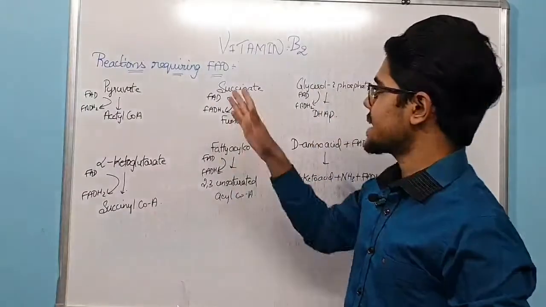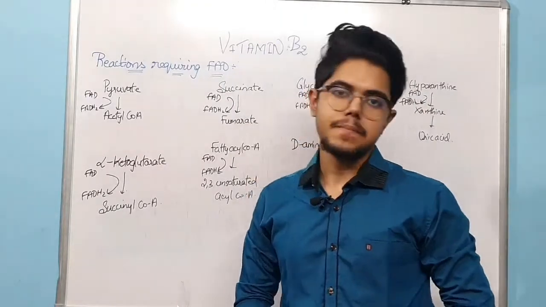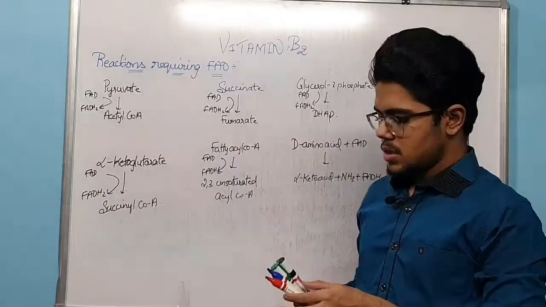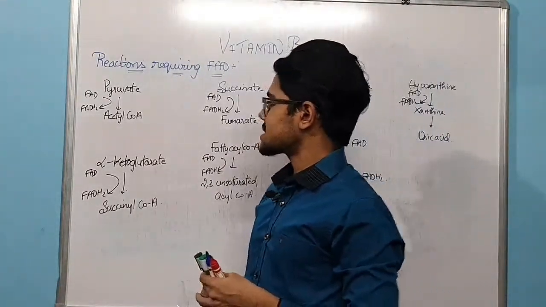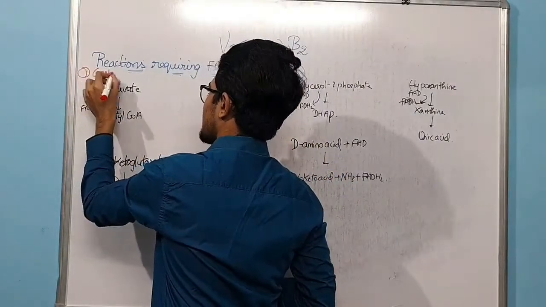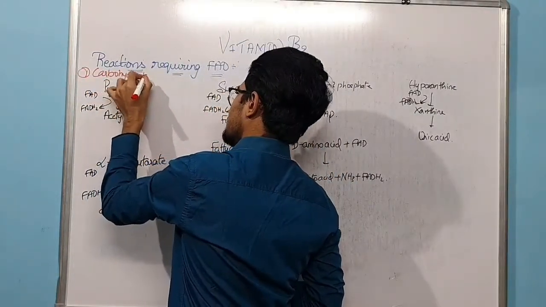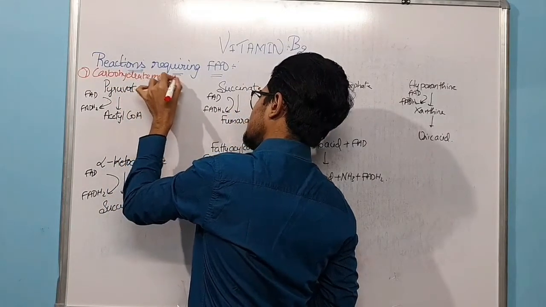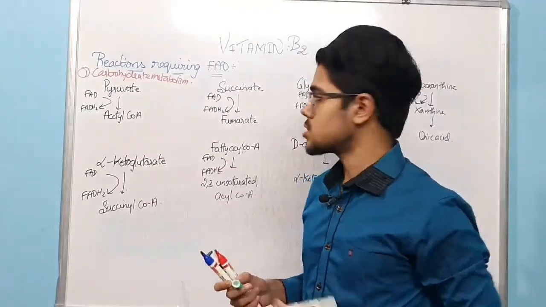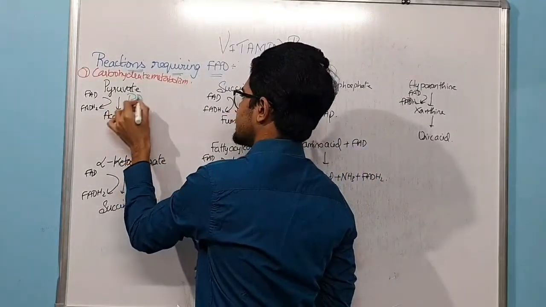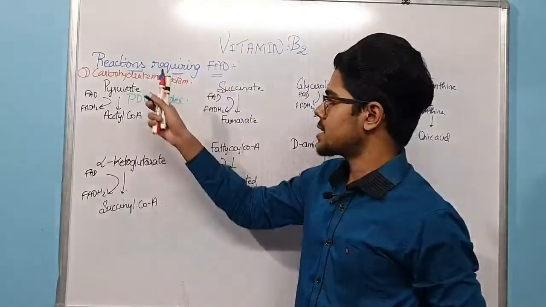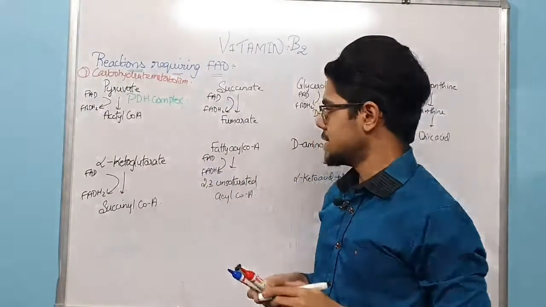Now we will see the reactions requiring FAD. It can be asked as a 5 mark question or in viva. The first one is pyruvate converted to acetyl-CoA. This is carbohydrate metabolism. The enzyme is the PDH complex, that is pyruvate dehydrogenase complex, responsible for conversion of pyruvate into acetyl-CoA with the help of FAD.